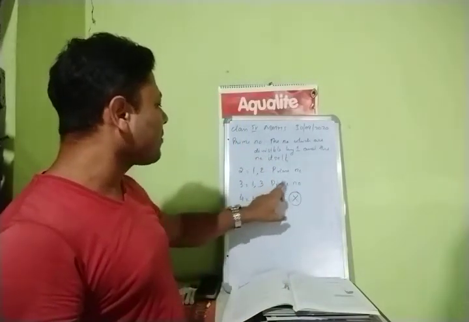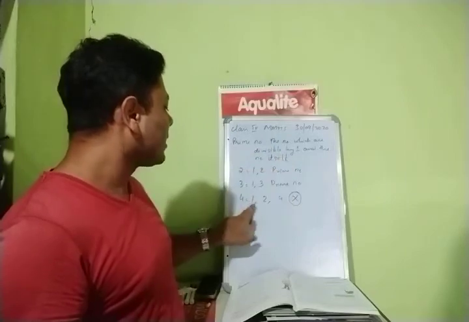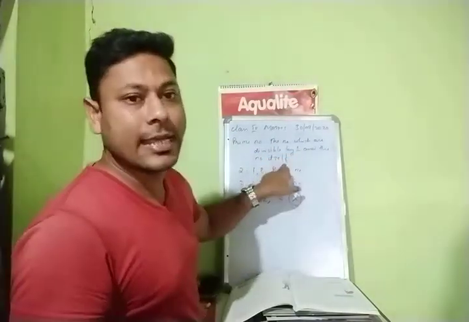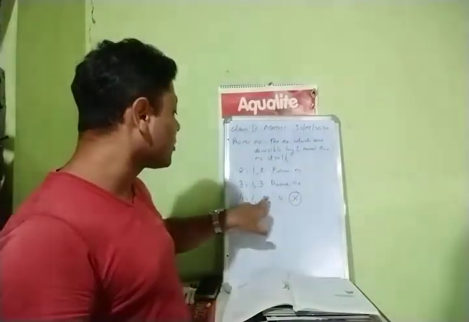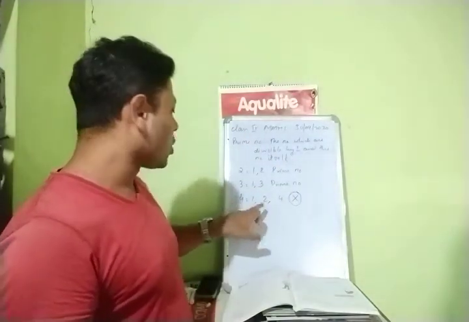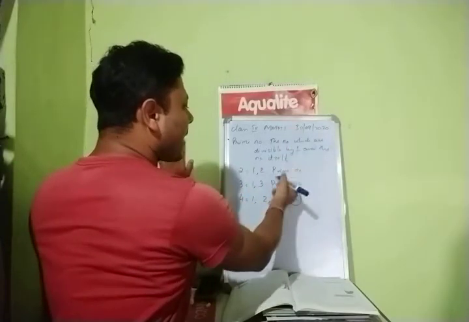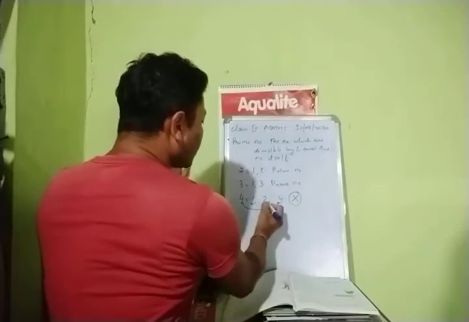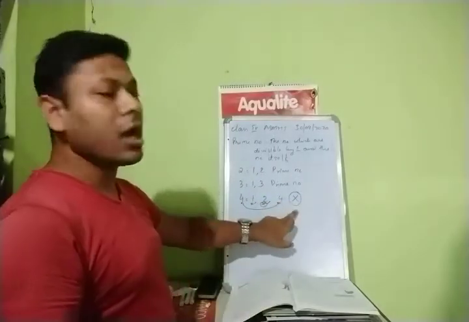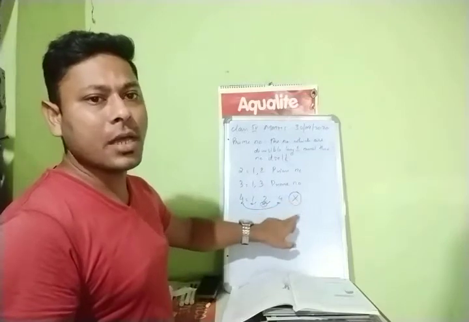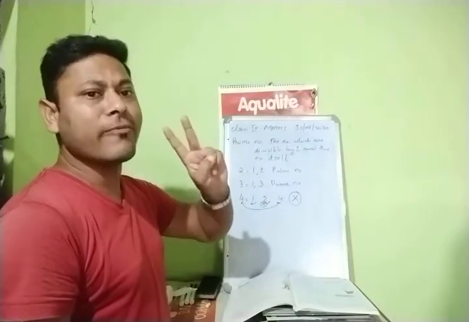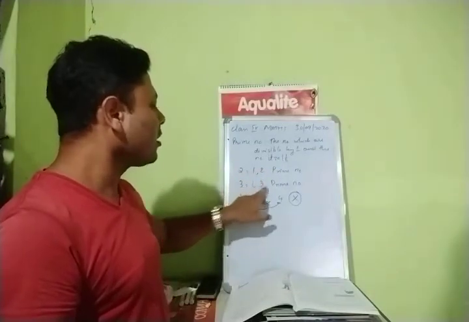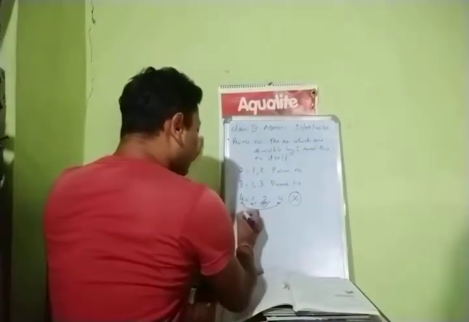Why? Because a prime number must be divisible by 1, yes, it is divisible by 1, and by the number itself only. The number itself only. But here 2 is also there. Yes or no? So for becoming a prime number, it has to be 1 and the number itself. But here there is 2 also. So this is not a prime number. For becoming a prime number, there should be only 2 factors. How many factors are present here? 3.